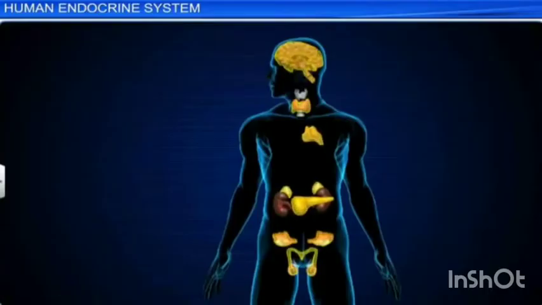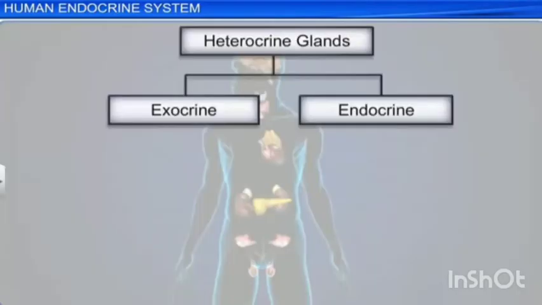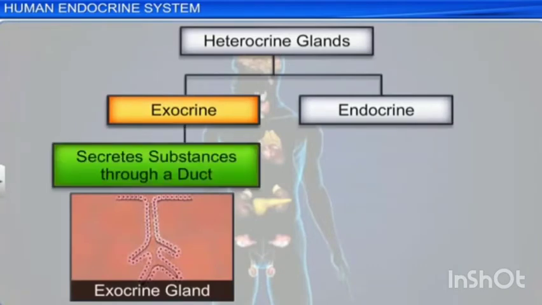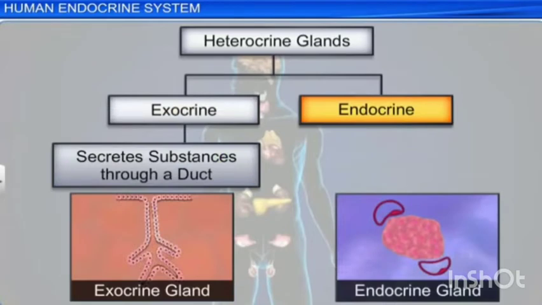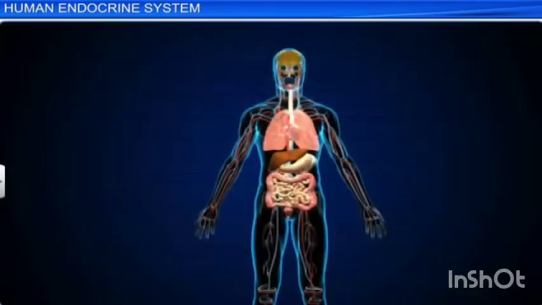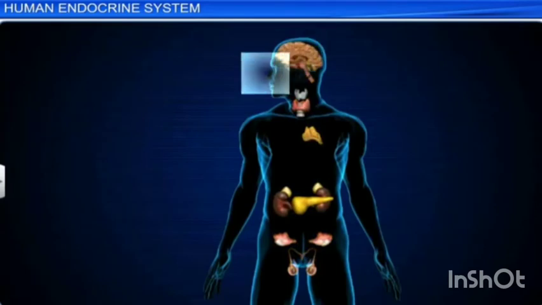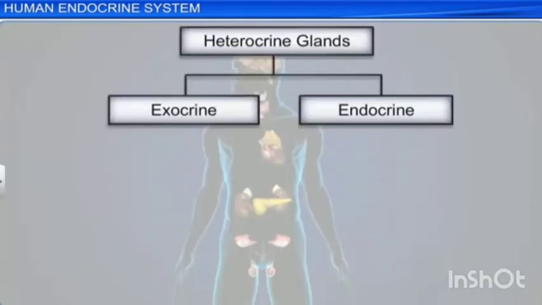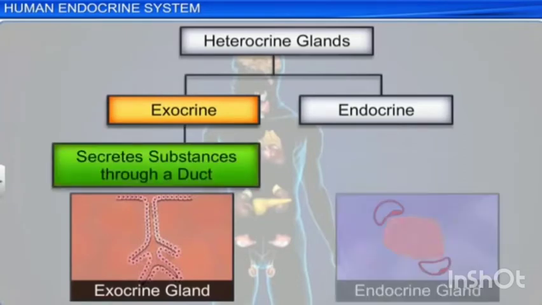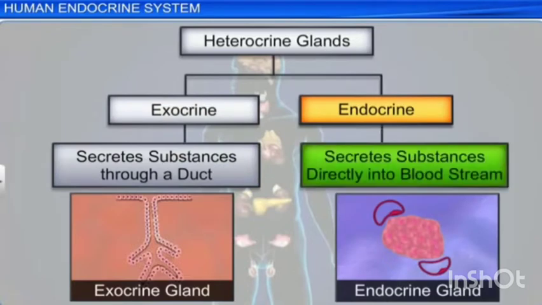Human endocrine system. In humans, there are two glandular systems: exocrine glands and endocrine glands. The exocrine glands secrete enzymes, saliva and sweat, and have ducts. A duct is nothing but a tube that carries their substances to the membrane surfaces. Examples: salivary gland, gastric gland. The endocrine glands are called ductless glands because they do not have any tube. They produce hormones and lack ducts. These release the hormones to the surrounding tissue fluid. The hormones circulate around the body and eventually reach the target organs.